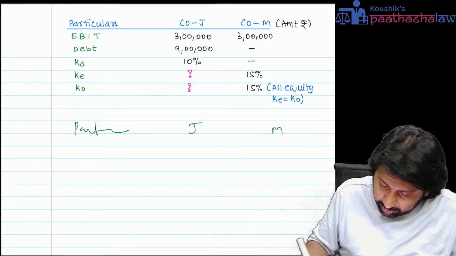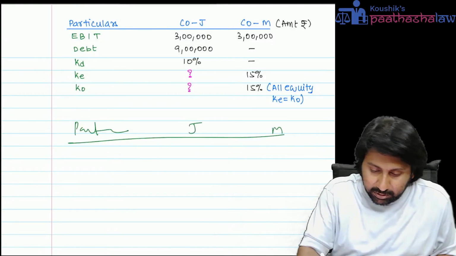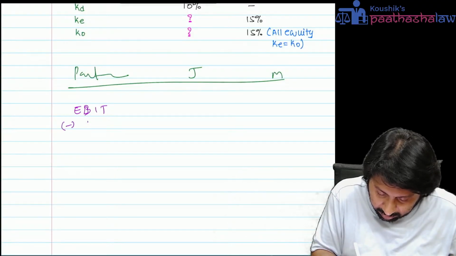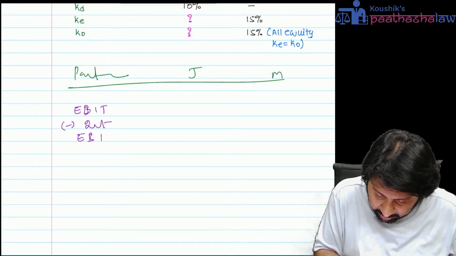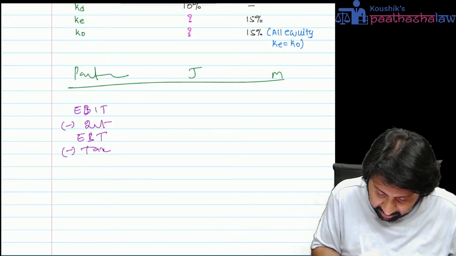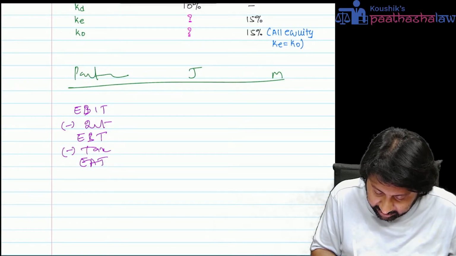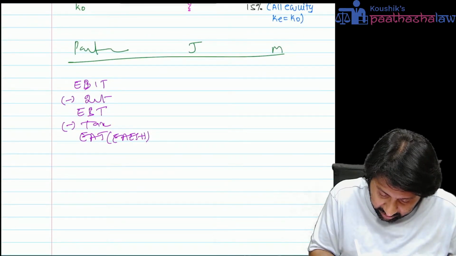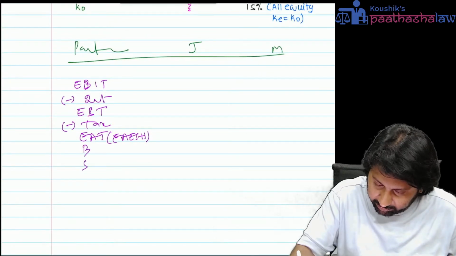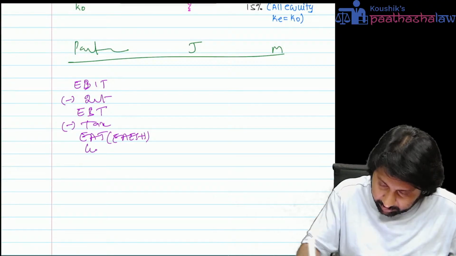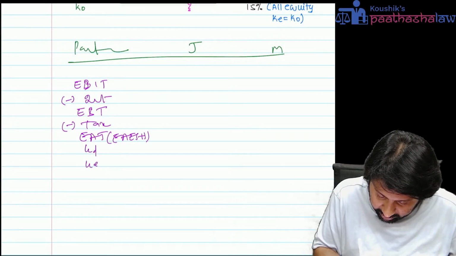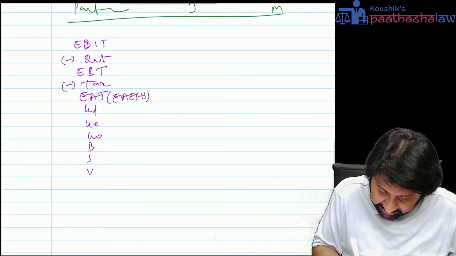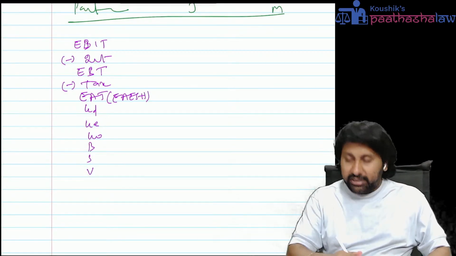Particulars: company J and company M. Start with the income statement: EBIT minus interest, EBT minus tax, EAT or EAESH. Then KD, KE, KO, B, S, V. These six are the missing figures.